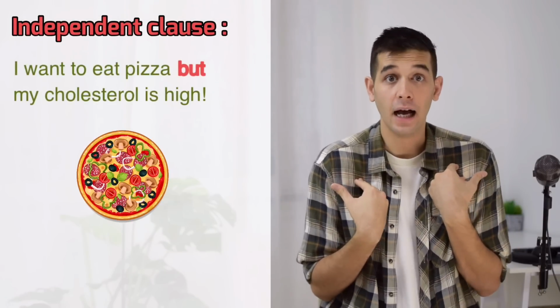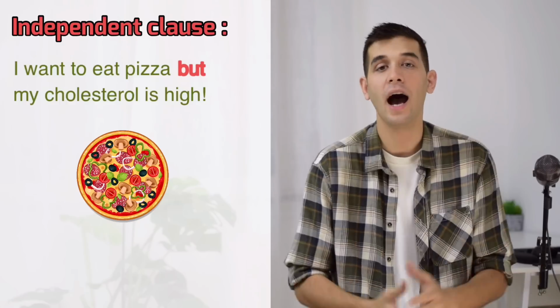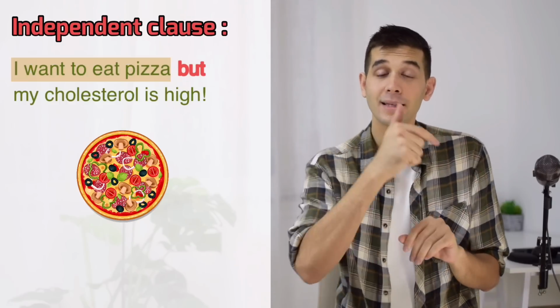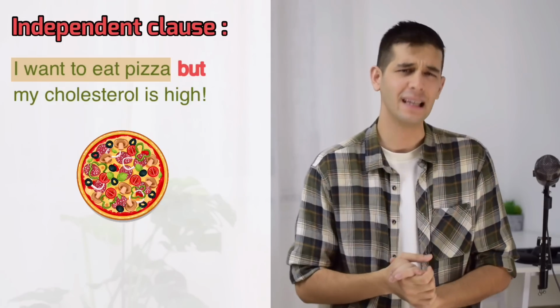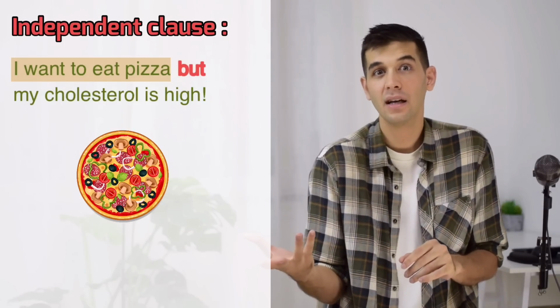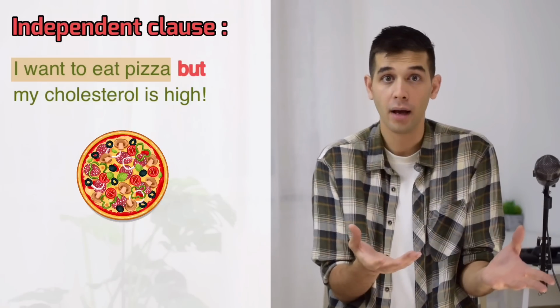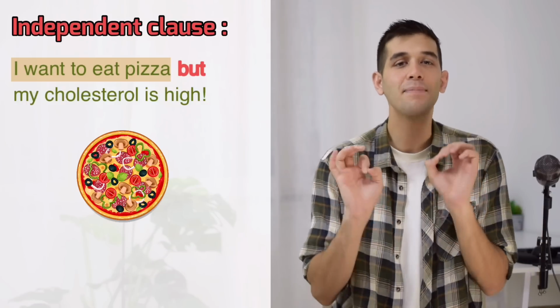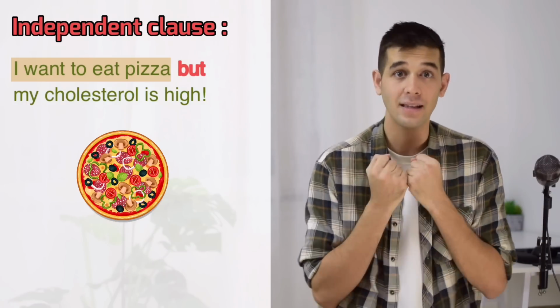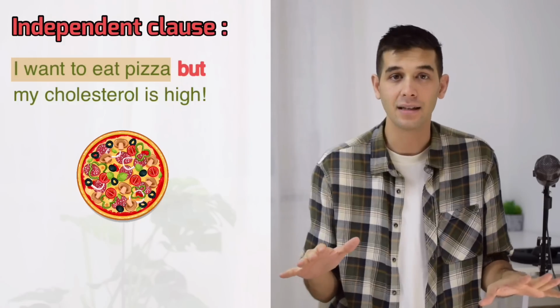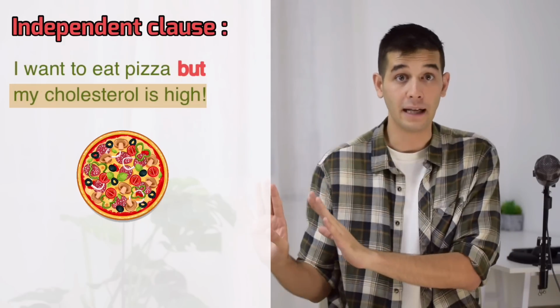Look at this example. I want to eat pizza, but my cholesterol is high. First, look at the clause before but. I want to eat pizza. Is it complete? Does it have a meaning? Does it have a subject and a verb? Then this is an independent clause, which means if you read this sentence alone, you get the meaning and the sentence is complete. Now, look at the clause after but.